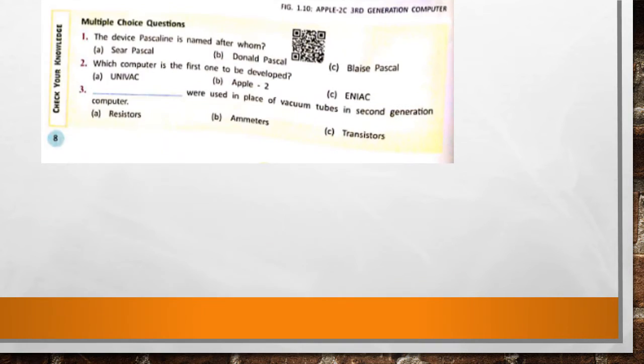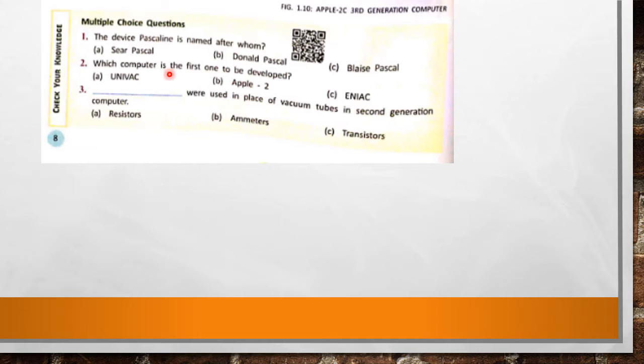Here are some MCQs that are present on your page number 8 related to the reading portion. The device Pascaline is named after whom? Blaise Pascal. The correct answer is Blaise Pascal. So mark this correct answer in your book.